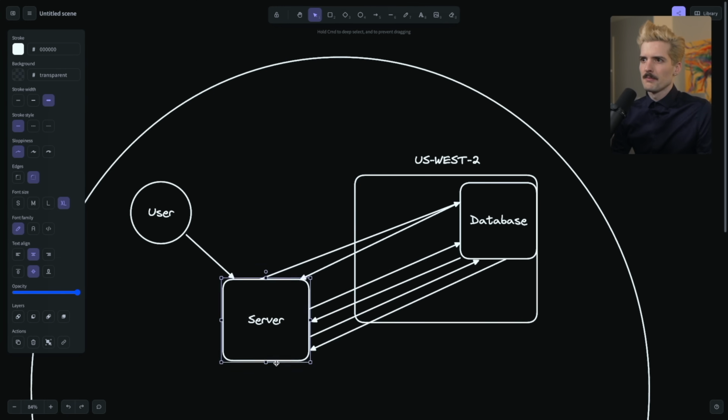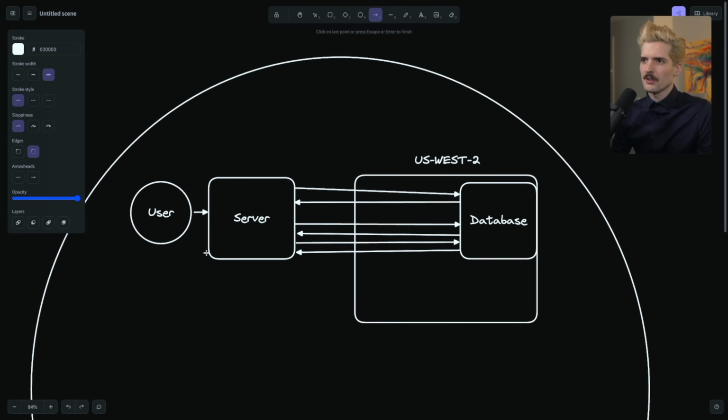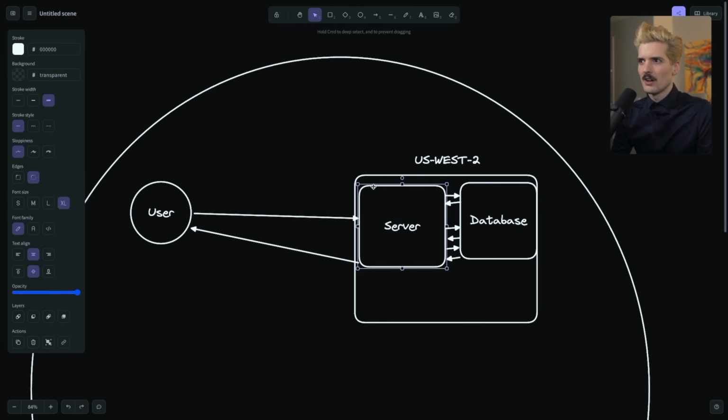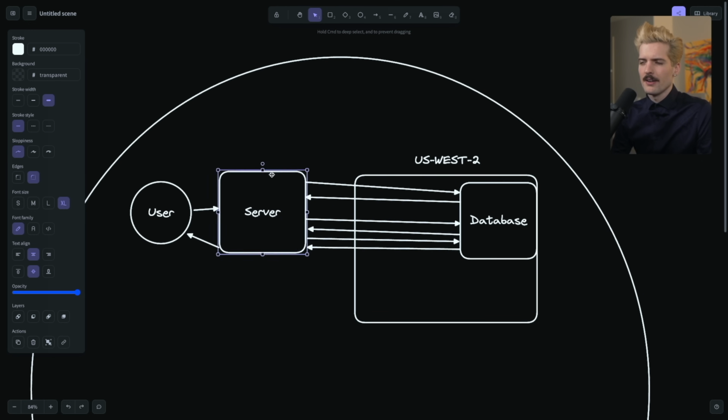Let's say the server gets moved really close to the user. This looks pretty good because the user is much closer to the server and theoretically they can get a response faster. But you might have noticed the actual amount of distance traveled here has gone up a lot because there are more back and forths here between the server and the database than there are between the server and the user. So if that is the case, which it is on a lot of services as you waterfall your queries, the server being closer to the database is often significantly better than the server being close to the user, just by the raw amount of distance that has to be traveled by your network requests.